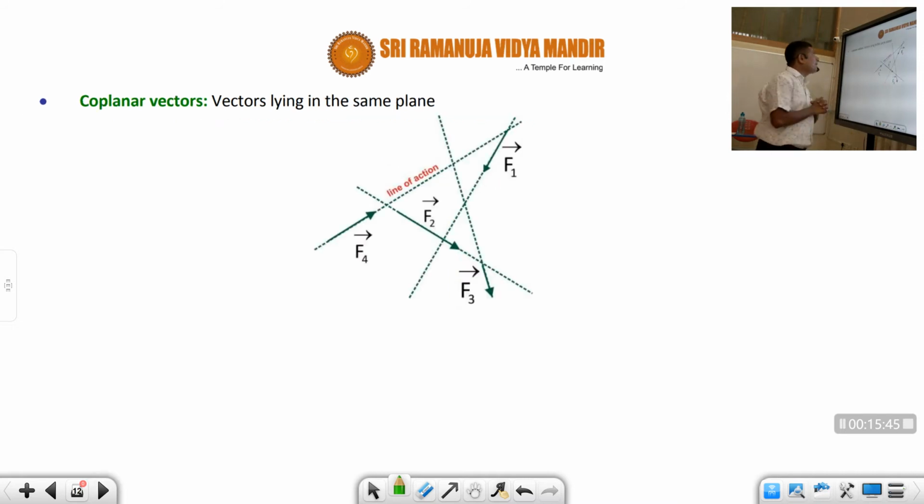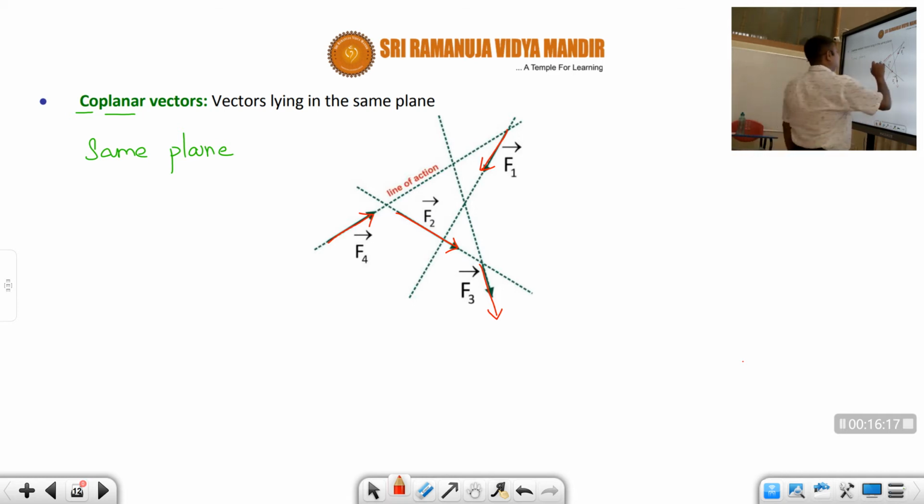Next one is coplanar vectors. Vectors lying in the same plane. Coplanar, in the name itself it is there: same plane. So if two vectors are in the same plane, then they are called coplanar vectors. Like here there are many vectors, students. Let us say the first one is called f1 vector, another f2 vector, third f3 vector, fourth f4 vector. Now all are lying in the same plane.